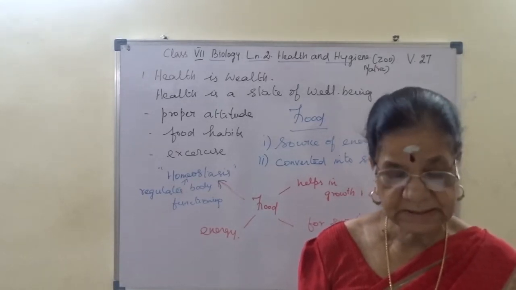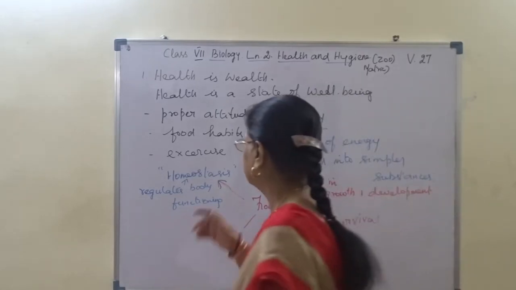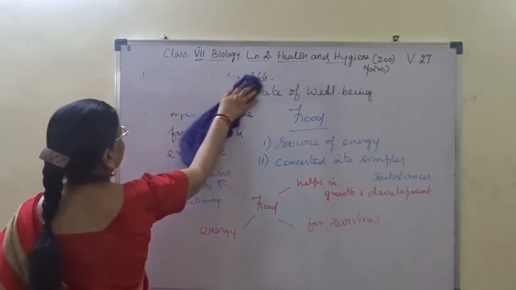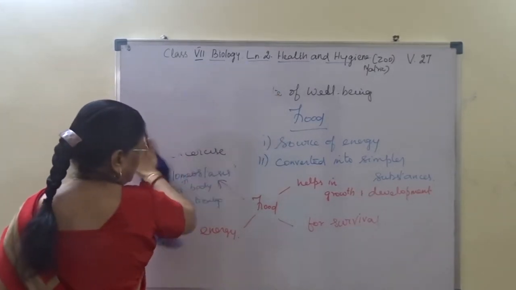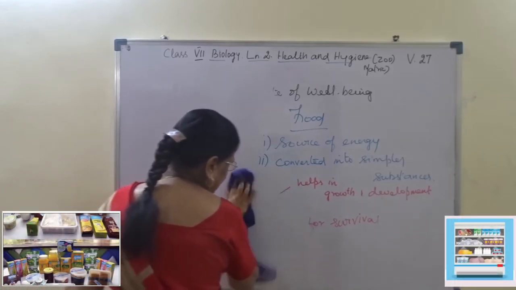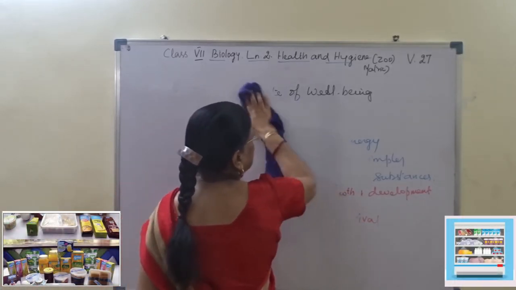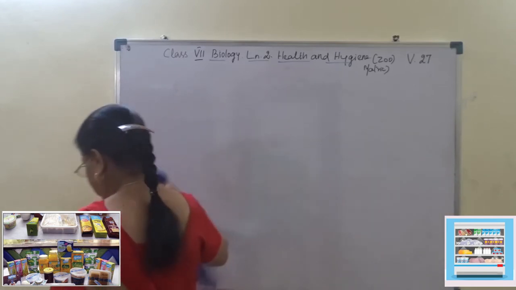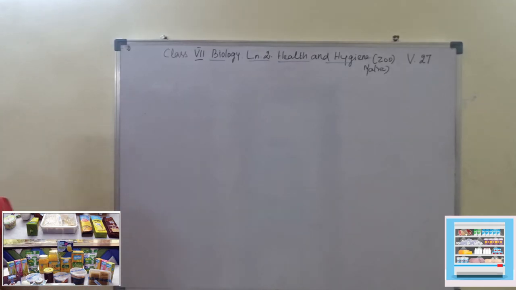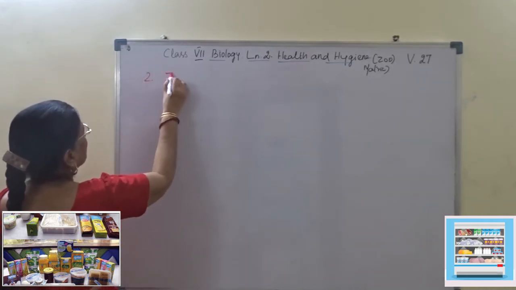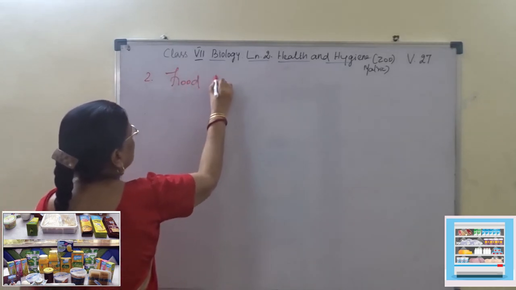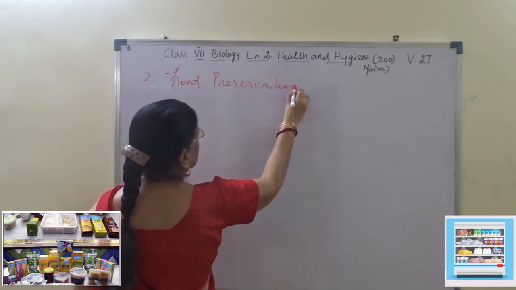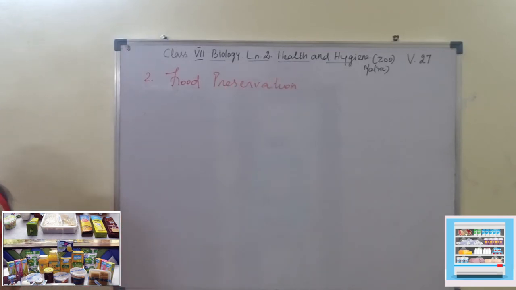Okay. The next heading, food preservation. What do you understand by food preservation? The food that we eat has to be preserved properly. That we learn under the heading food preservation. How it is to be preserved, there are different methods.